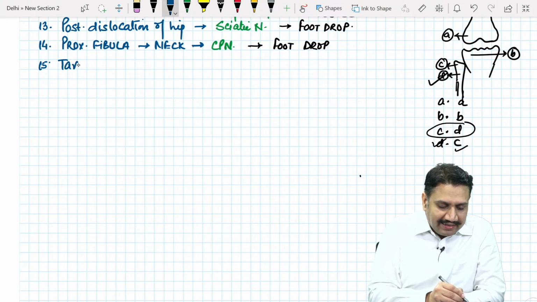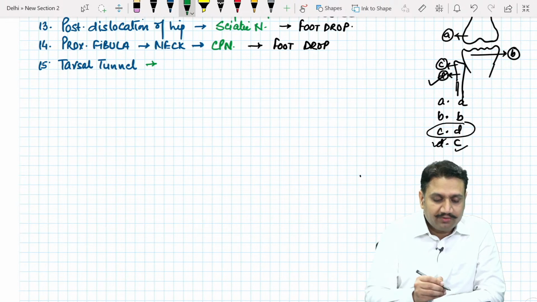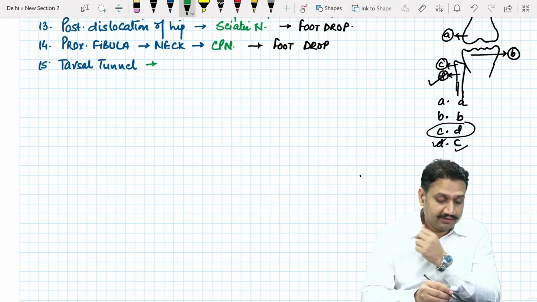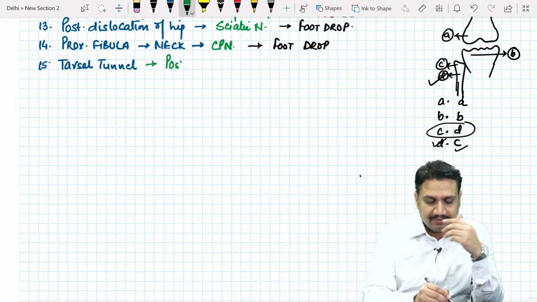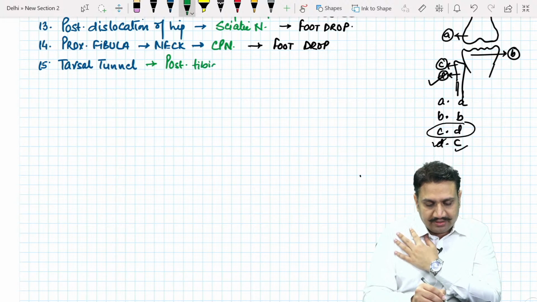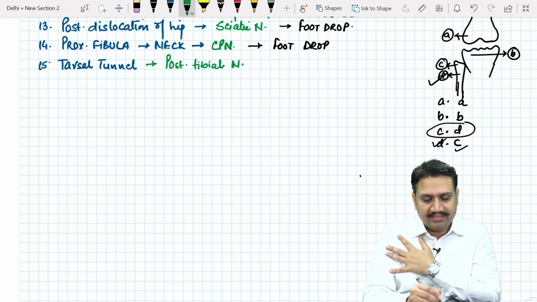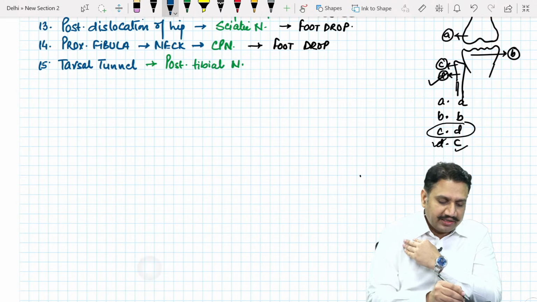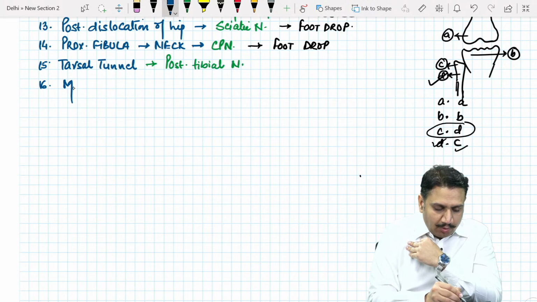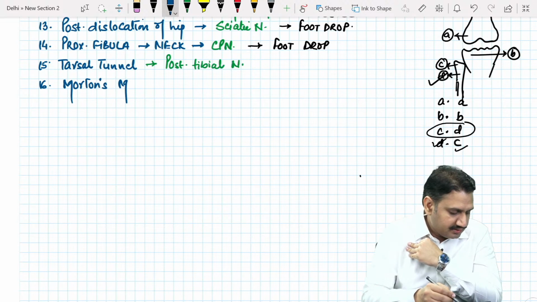After that, we go to the ankle area. It is the tarsal tunnel area. In the tarsal tunnel, which nerve is involved? There is involvement of the tibial nerve. It is usually the posterior branch of the tibial nerve that can be involved. And in the foot area, there is an entity called Morton's